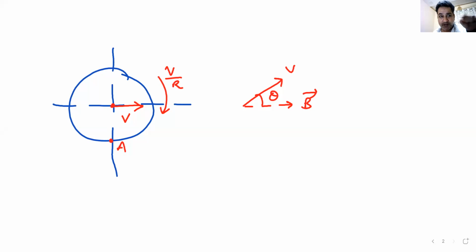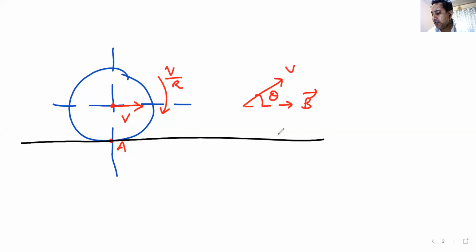And I can make you find out that trajectory very simply. For example, we are just deviating from the main topic, but see, this is the road. This is a point on the rim of the cycle. Right now it is at the lowest point. Now, how does this cycle tire move? It moves with a velocity v. It also rotates with an angular velocity v by r. Yes or no?